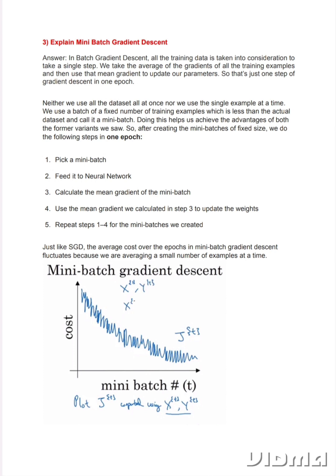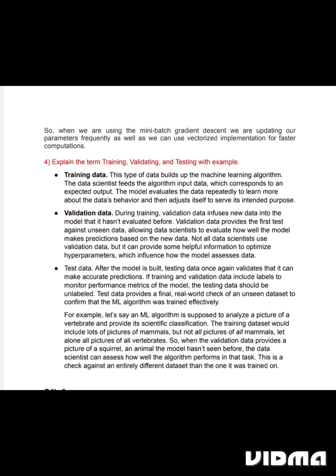The average cost over the epochs in mini batch gradient descent fluctuates because we are averaging a small number of examples at a time. So, when we are using the mini batch gradient descent, we are updating our parameters frequently, and we can also use vectorized implementation for faster computations.